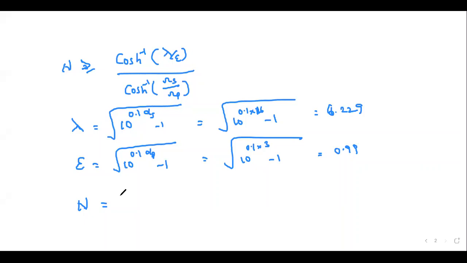Sir, for the n value, I don't know how to calculate the inverse. Inverse means one by something. Otherwise, the calculator has an inverse function. Yes, sir, but I'm getting an error. Calculate cosh of lambda by epsilon first and note down that value, then make it inverse. Similarly, do the denominator, then make it a ratio. Okay, sir, I'll do it now.